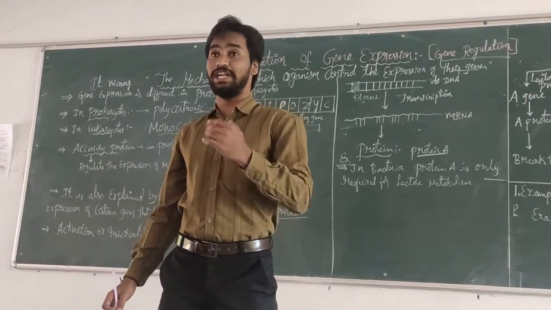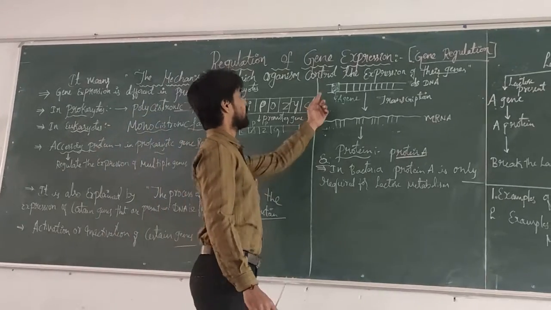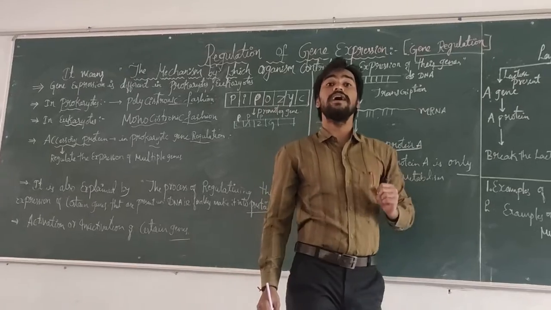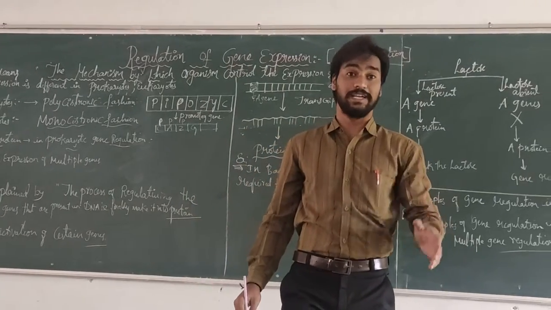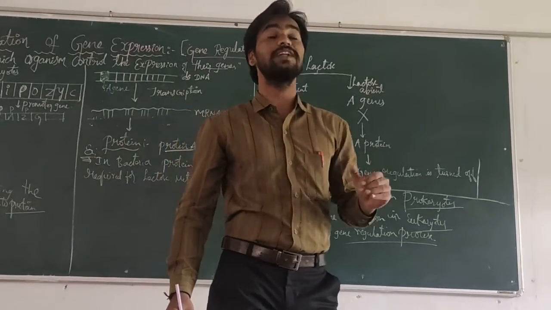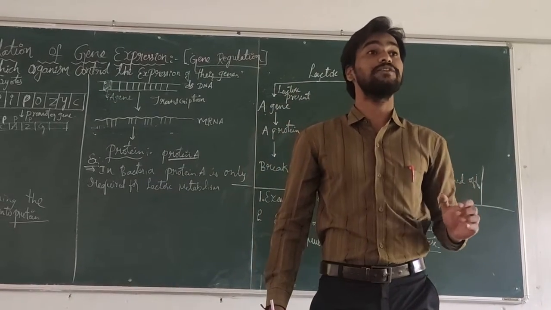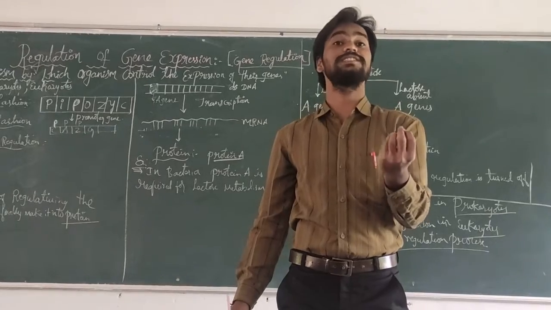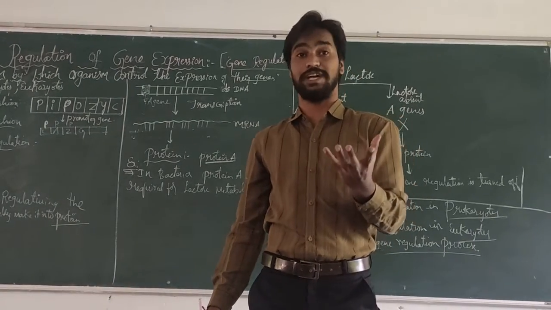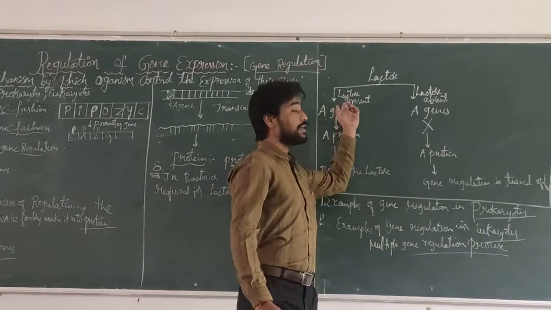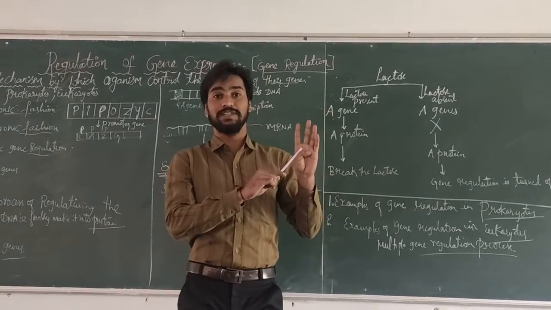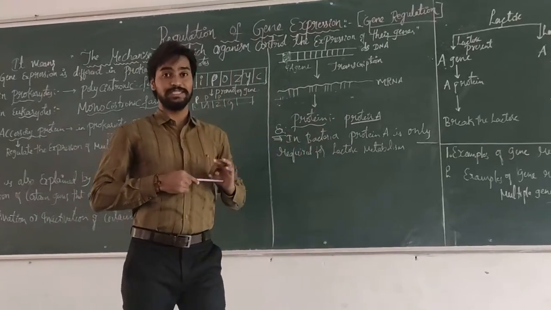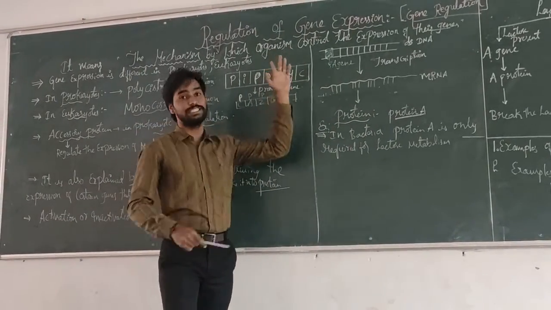This says that gene regulation is how the expression of the genes is regulated, how the activities of the genes are controlled, how the inactivities of the genes are controlled, how the genes are switched on, how the genes are functional, how the genes are non-functional. Both the activation and the inactivation of the gene are regulated by a mechanism. That mechanism is called gene regulation.